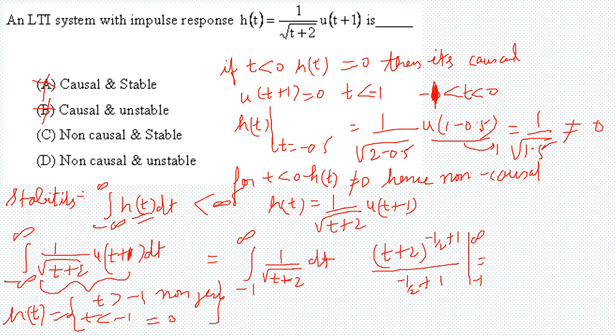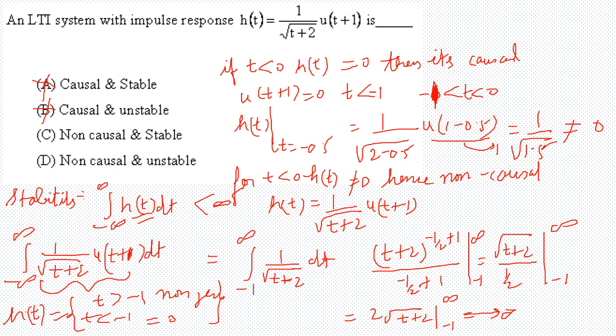So this is root of t plus 2 over 1 by 2, which is equal to 2 root of t plus 2 from minus 1 to infinity. Now if you substitute the limits, this will tend to infinity.